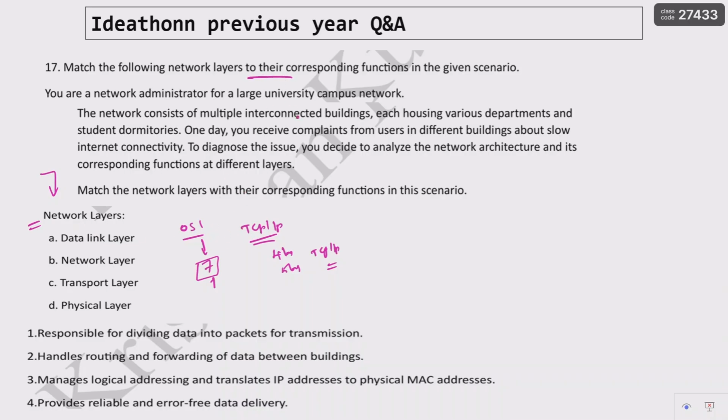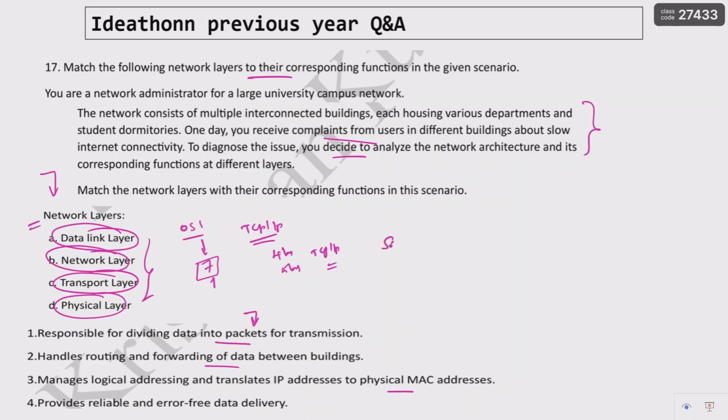They are going to give some scenarios, so you read the scenario and you will understand the meaning of it. They are using these network layers. They have given a question something like this: managing logical IP addresses and translating IP addresses to physical MAC addresses, routing and forwarding data between networks, dividing data into packets for transmission, providing reliable and error-free data delivery. To find the answer for this question, we need to know the operation of the data link layer, network layer, transport layer, physical layer, and the other layers, right?